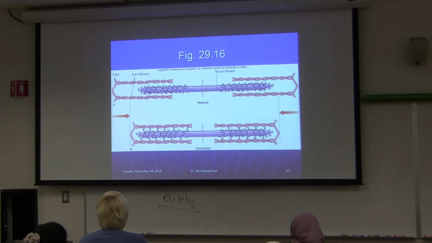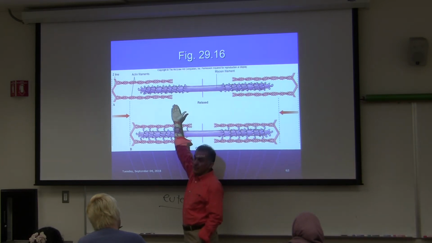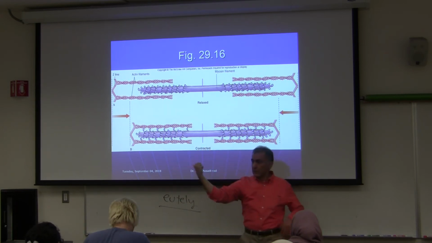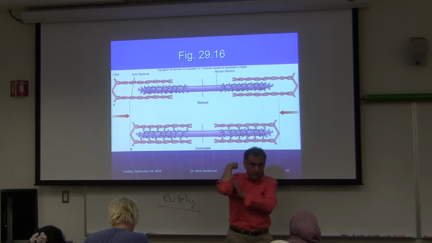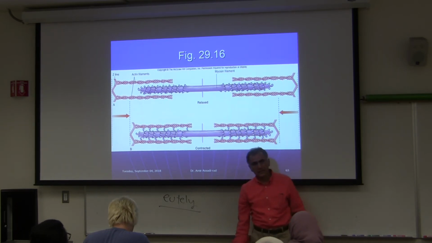Okay, so what happens during muscle relaxation? That's how it is when your muscle is relaxed. This is how it is when your muscle is contracted. Right now, when this is this, that is when I'm relaxed.